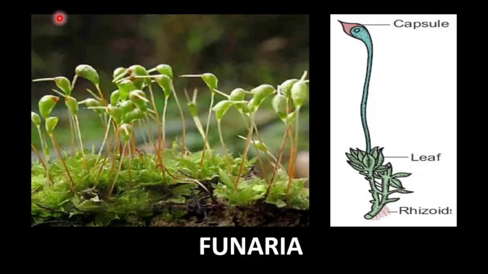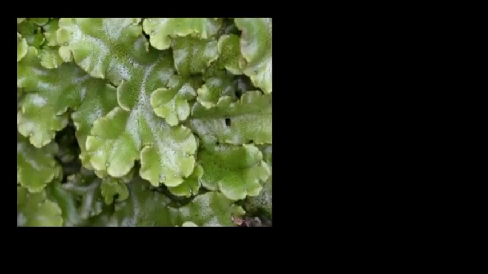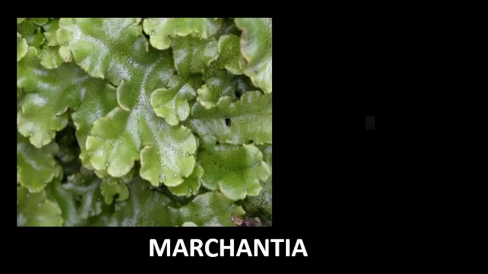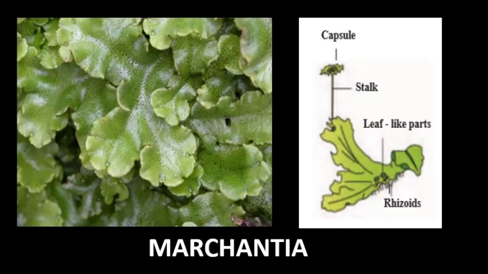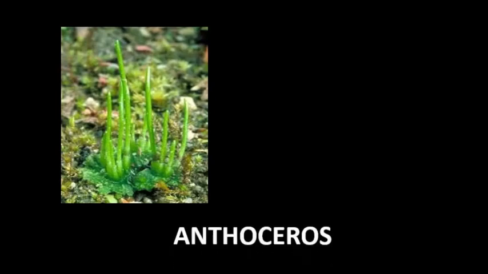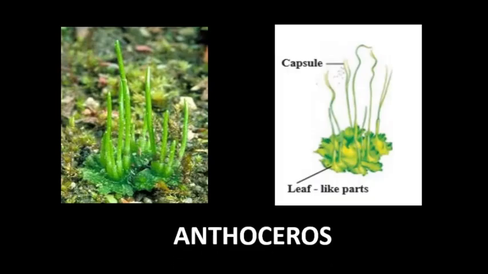Next example in Bryophyta is Marchantia. Another example is Anthoceros. Now, in all these examples, you must have found root-like structures, that is rhizoids, and leaf-like parts present, but children, these are not the true leaves or roots.